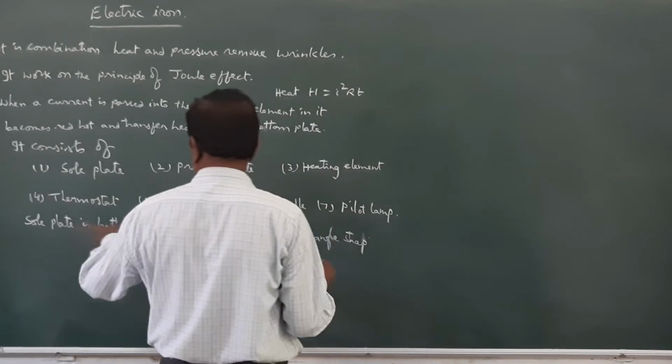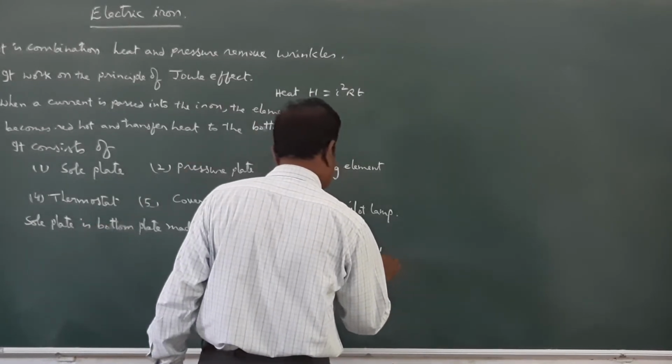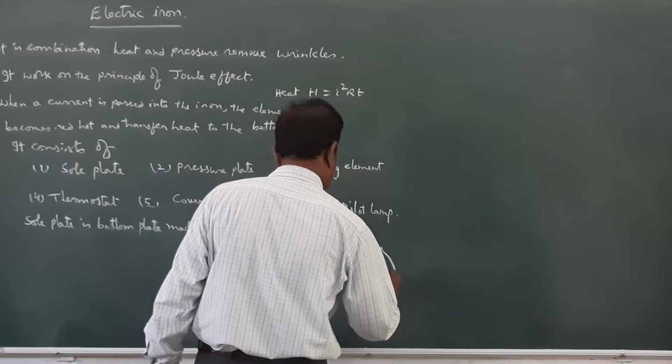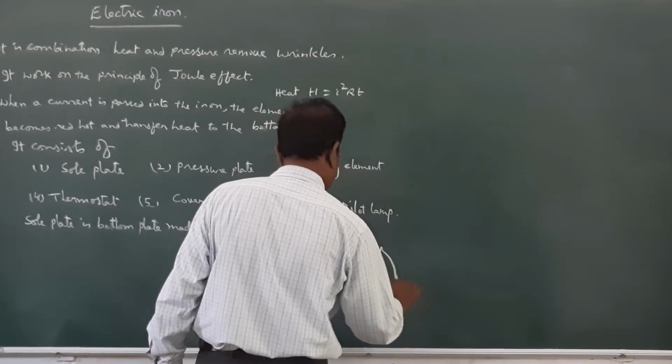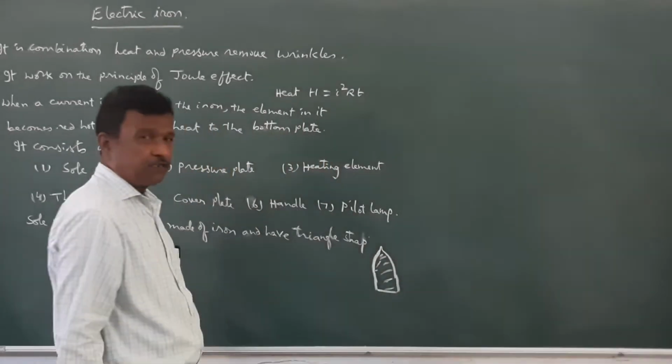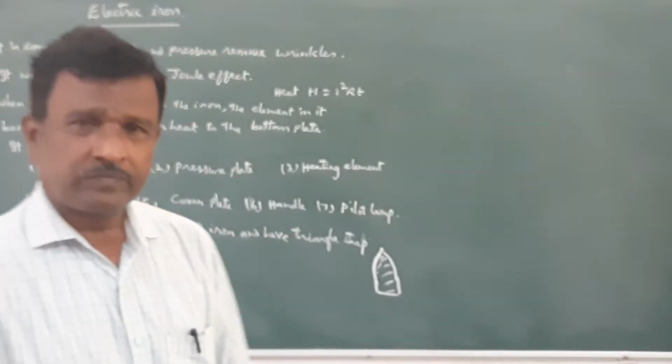So the shape of this sole plate is like this. This is the sole plate which is at the bottom.